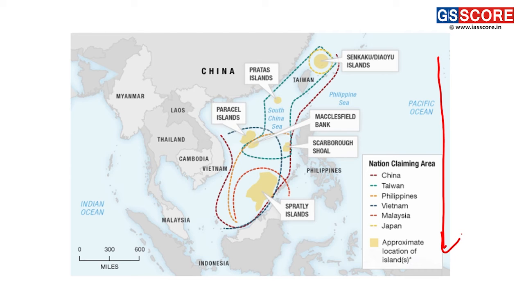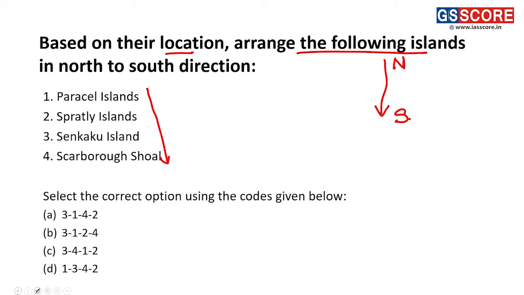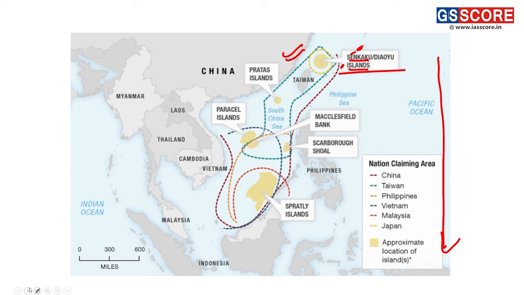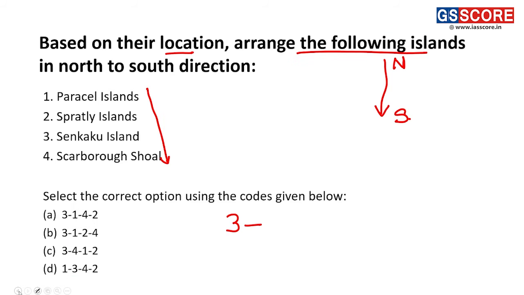The first island present in this region is the Senkaku Island. For your information, the Senkaku Island is disputed between China and Japan. So the Senkaku Island is the first island, present in the northernmost part here. The second island we can see is the Parcel Island. Parcel Island is the second option.